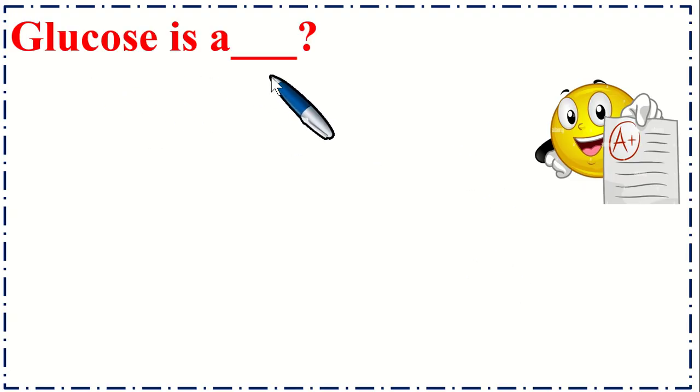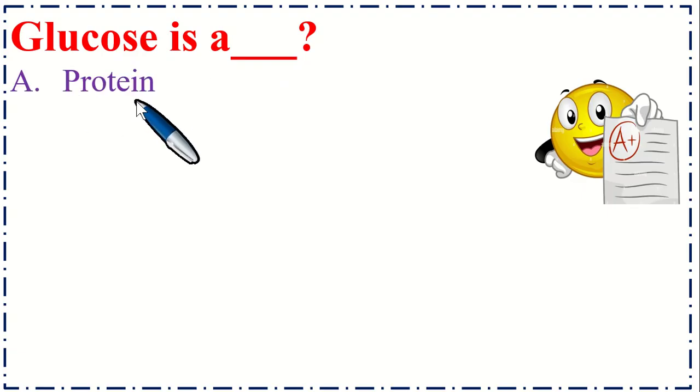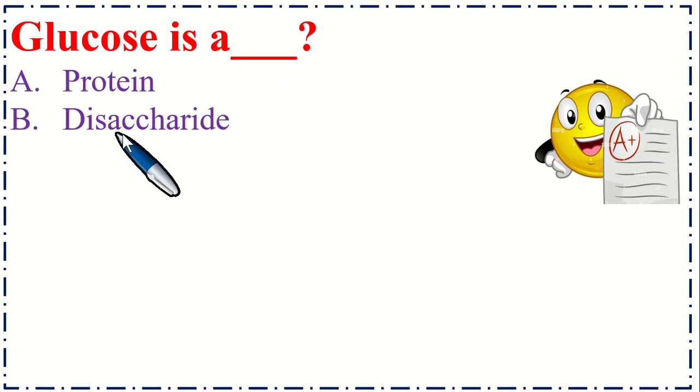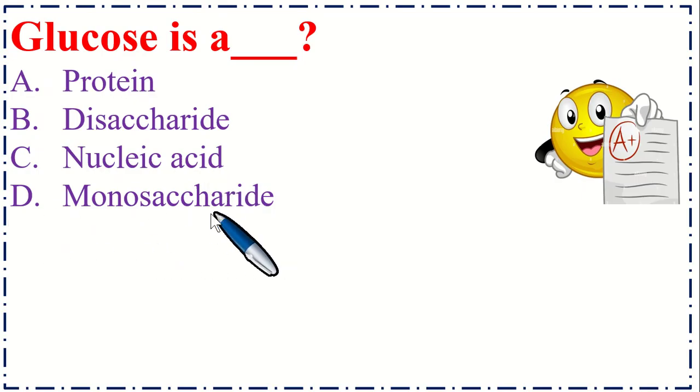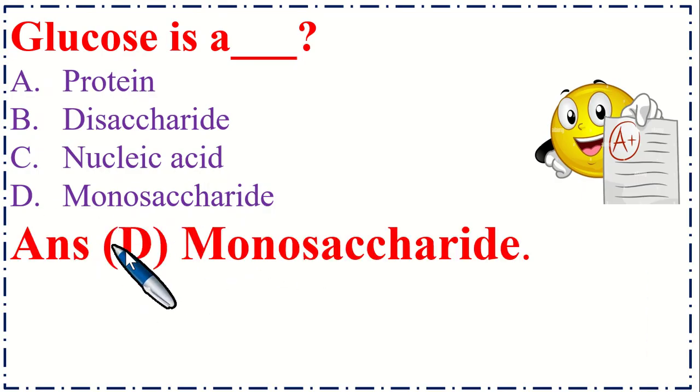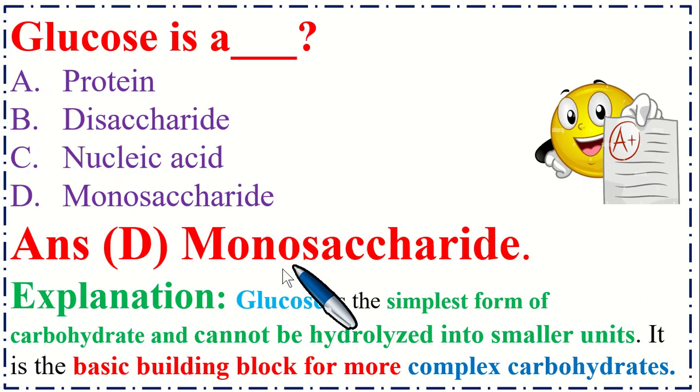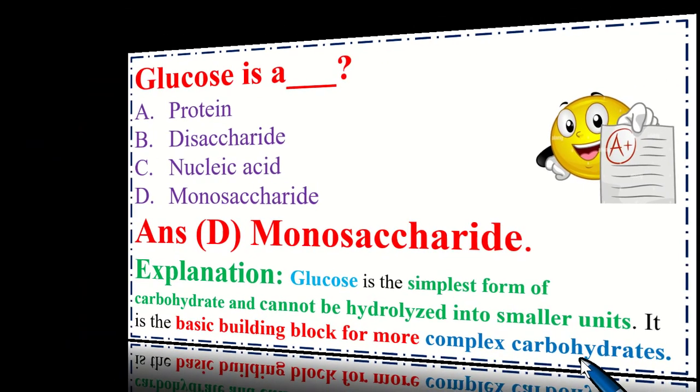Glucose is a dash. Option A, protein; B, disaccharide; C, nucleic acid; and option D, monosaccharide. So the correct option is D, monosaccharide. Explanation: glucose is the simplest form of carbohydrate and cannot be hydrolyzed into smaller units. So it is a basic building block for more complex carbohydrates.